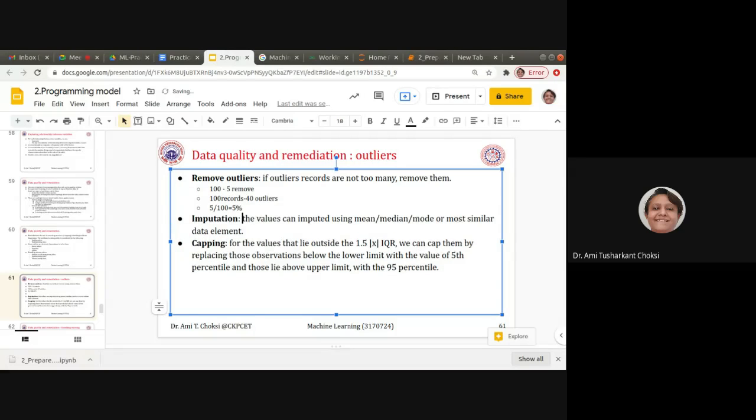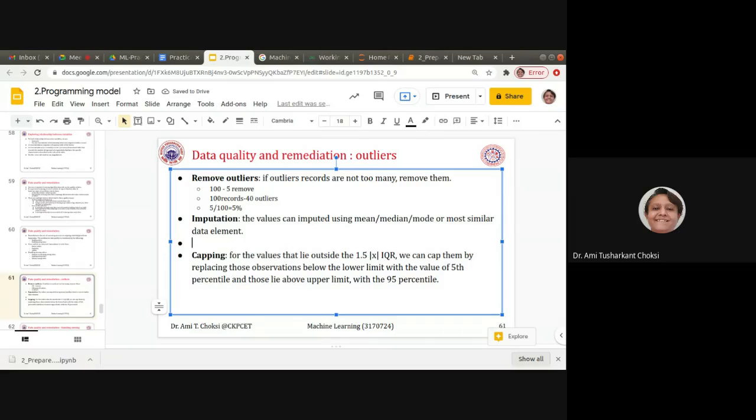Now, the second one is imputation. What is that? The values can be imputed using mean, median, mode, or the most similar data element. What do we mean by that? For that, we can say a null value is there, right? What do we mean by the outlier? That is, we have a value which is greater or less than the normal values, right? The normal behavior of the data is, say, in the range of 50 to 100.